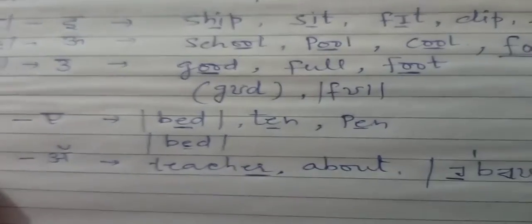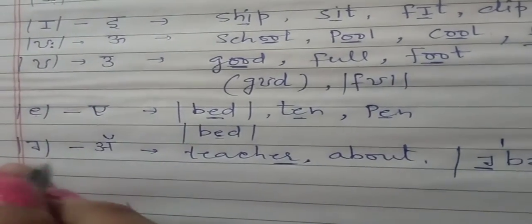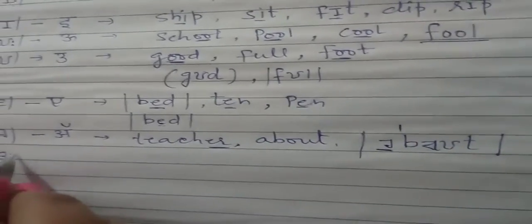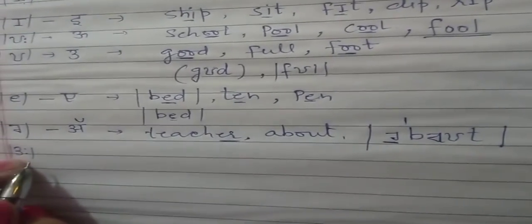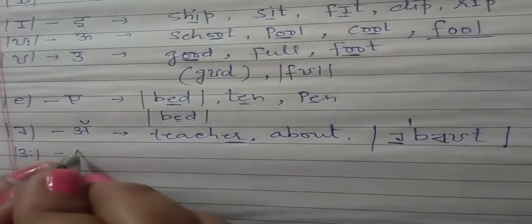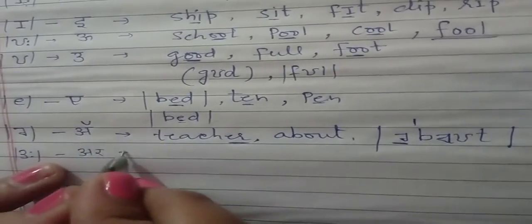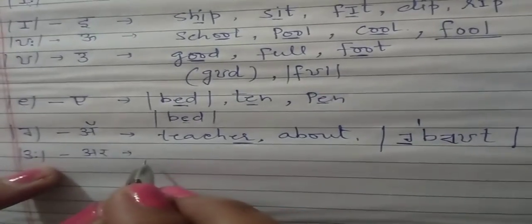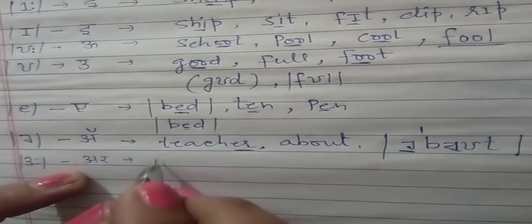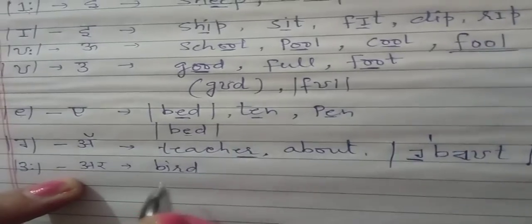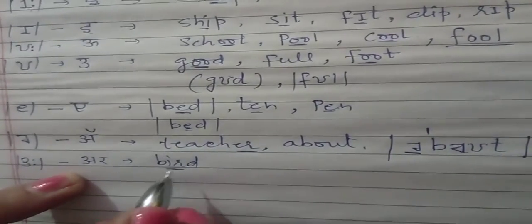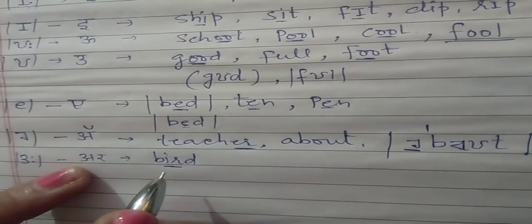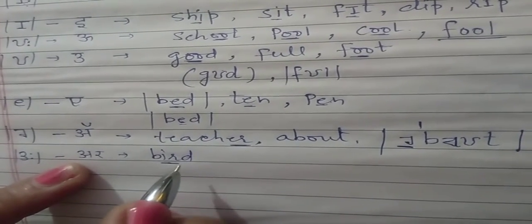Is it clear? And the next vowel is 3 and 2 dot, that is the R. The sound of this in Hindi is R, and whenever we find it in the word bird, here is the sound of, if we pronounce this word bird, the sound is b a r d, bird.